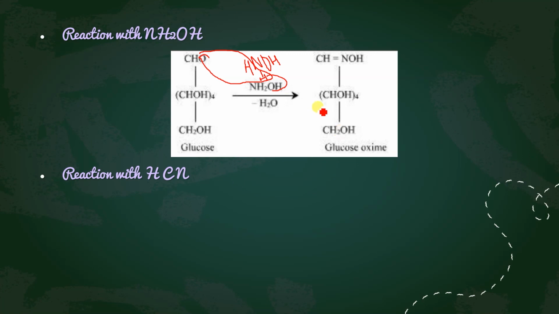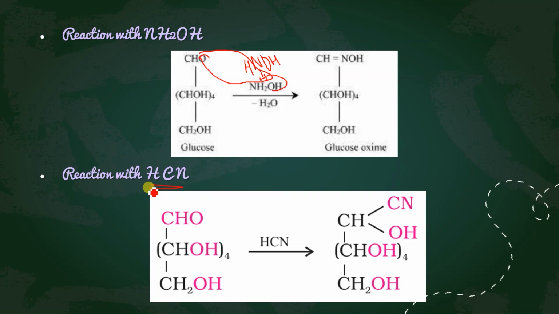Okay, another reaction. This is also important, but not so important. It can be asked, although you have already done it in aldehydes, so there is no such issue. Now HCN, you know that reaction. This is a very familiar, very famous reaction of the aldehyde group. This is the CHO group.